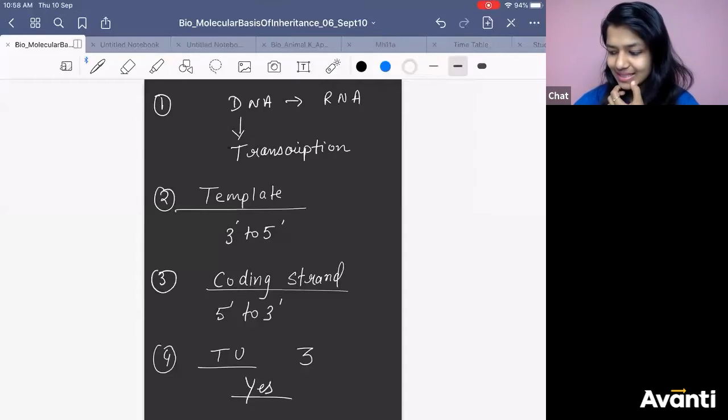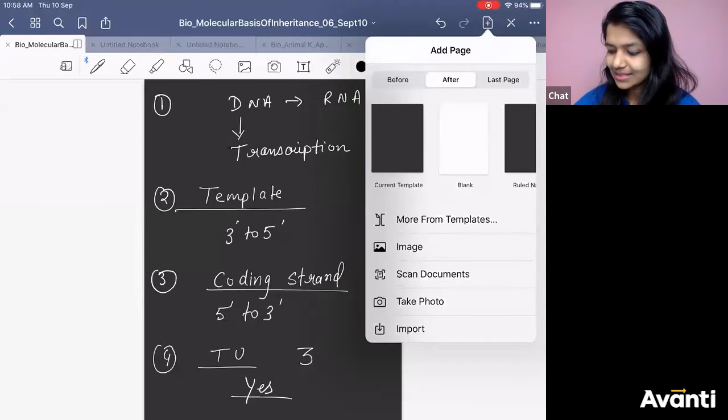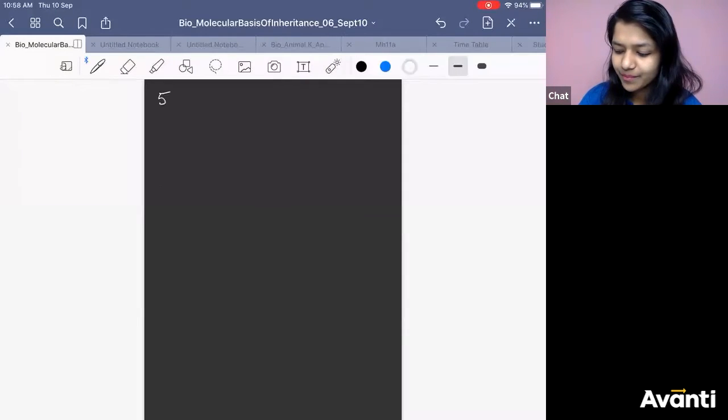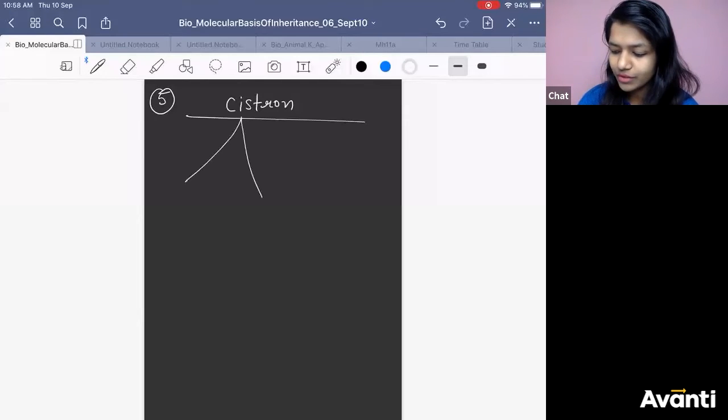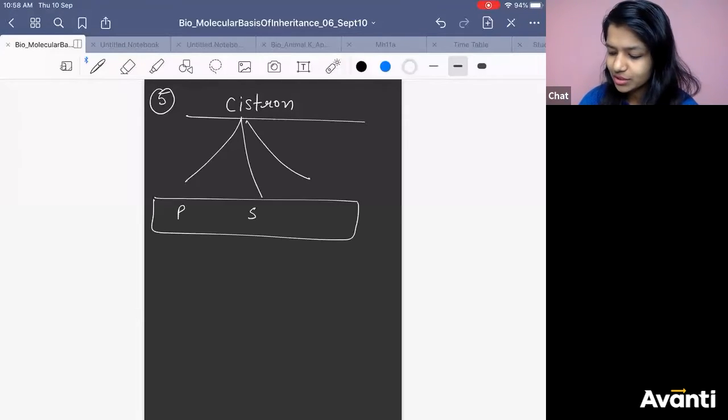Now the next question is, is the transcription unit which you get present in the cistron? Yes or no? Is the cistron consisting of the transcription unit: promoter, structural gene, terminator? Yes or no? It is yes, no doubt. Next question.